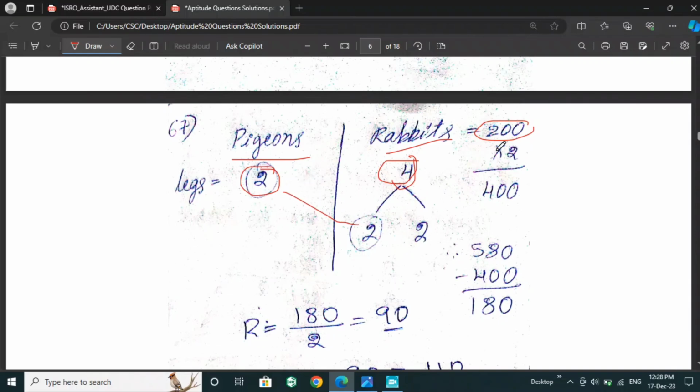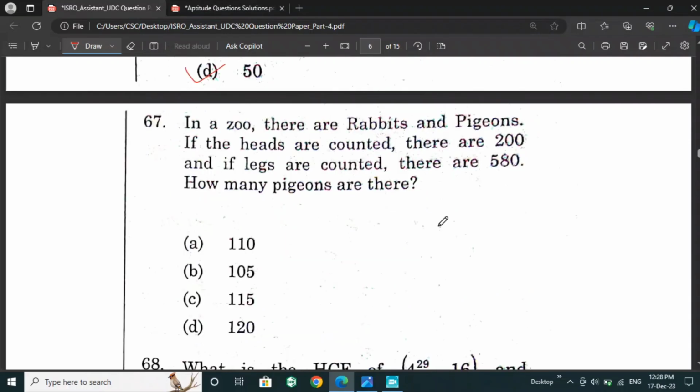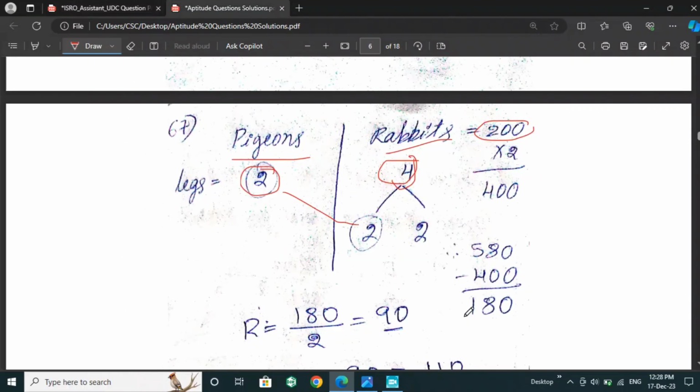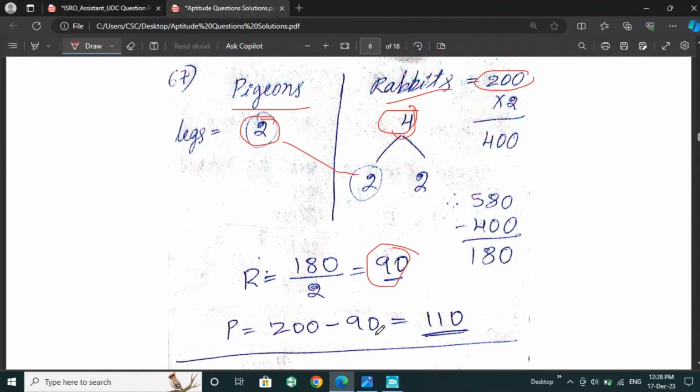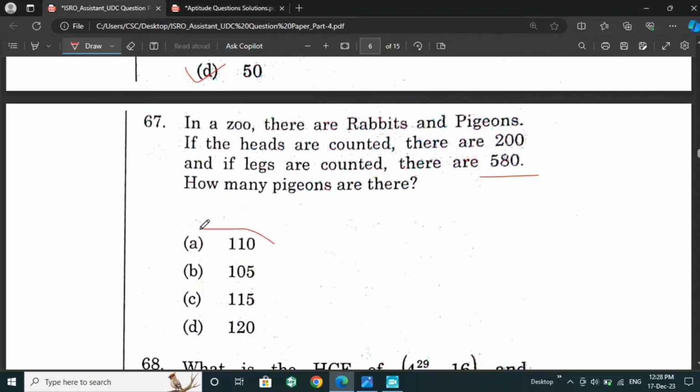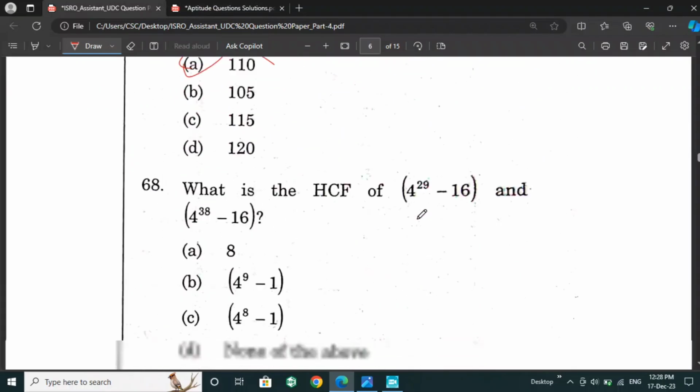So if we multiply 200 by 2, we'll get 400. If we subtract 400 from 580, which is given in the question, we'll get 180. Then we divide those legs by the extra legs of a rabbit, and we'll get 90. If we subtract that number from 200, we will get 110 as the number of rabbits. So option A is the right answer for this question.